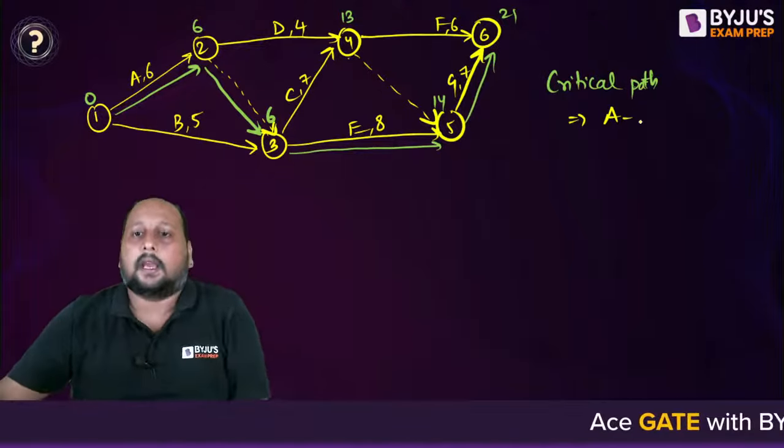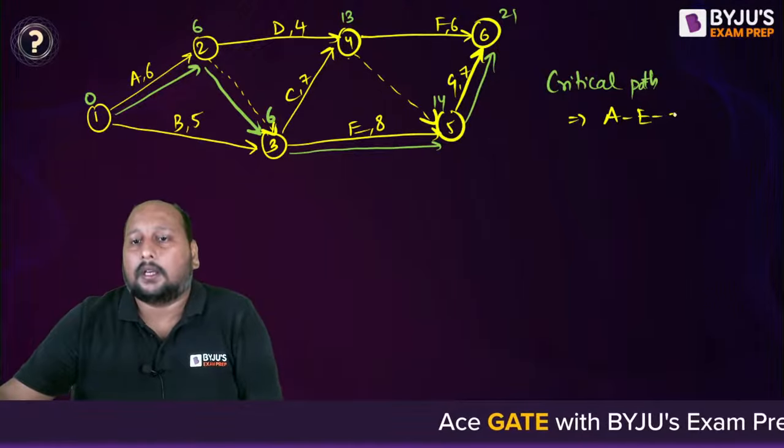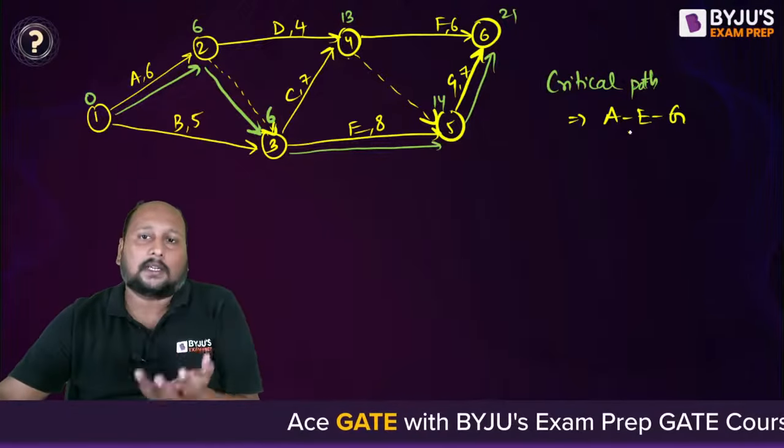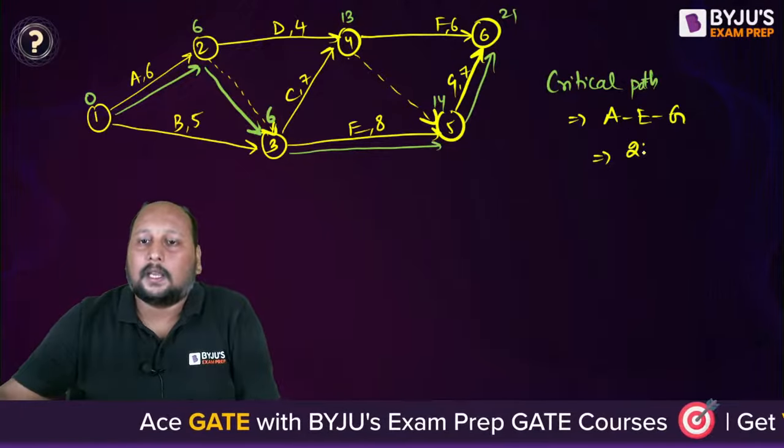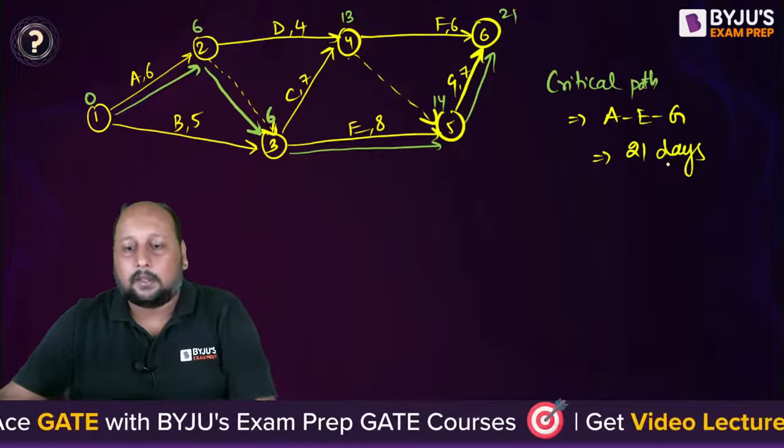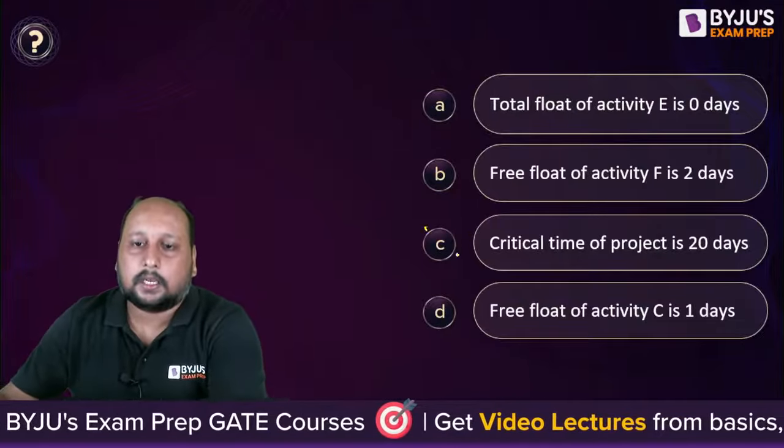A, E and G. A, E, G is the critical path. And what's the time of completion? It is taking 21 days. 21 days is the answer. So 20 days is not correct.